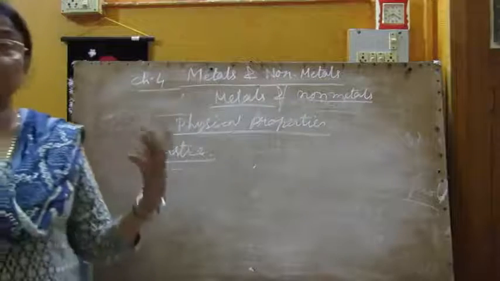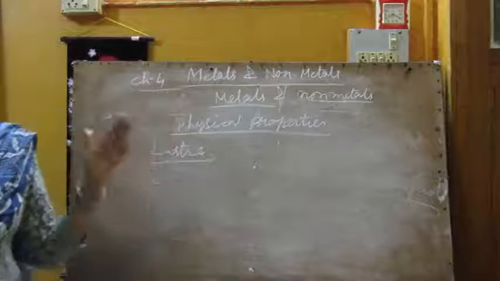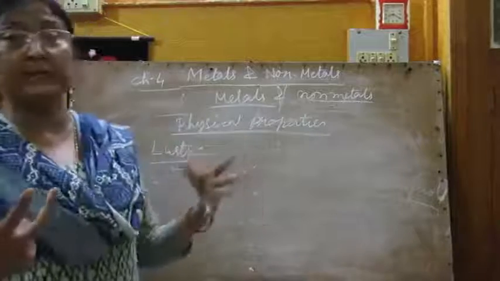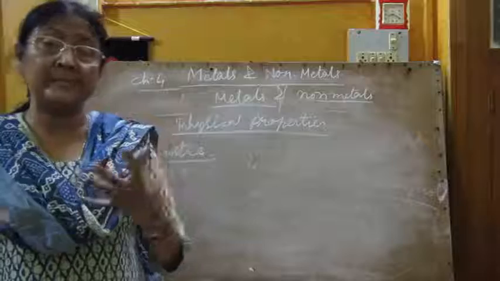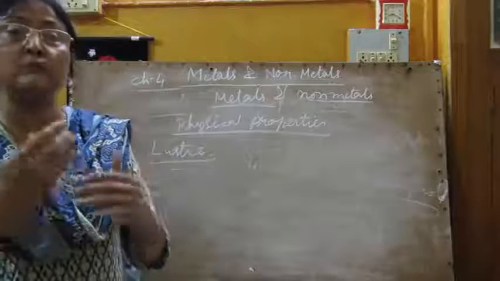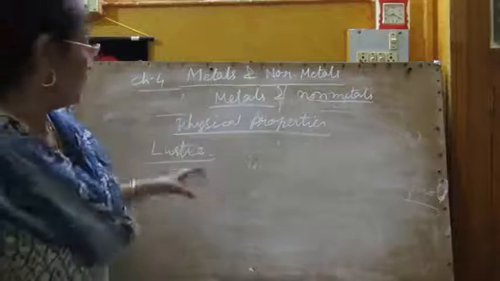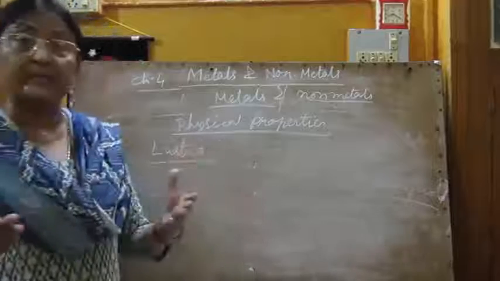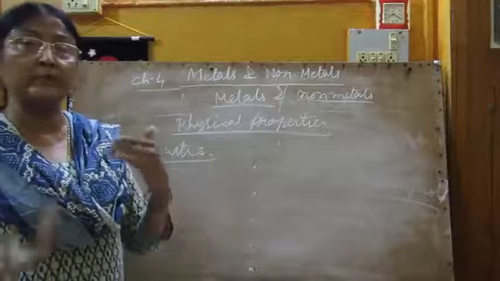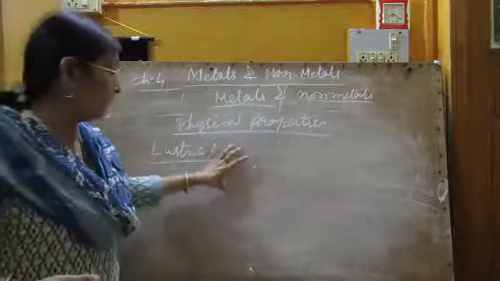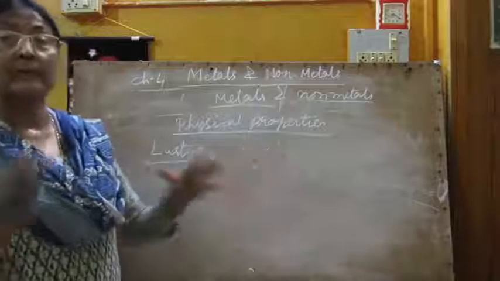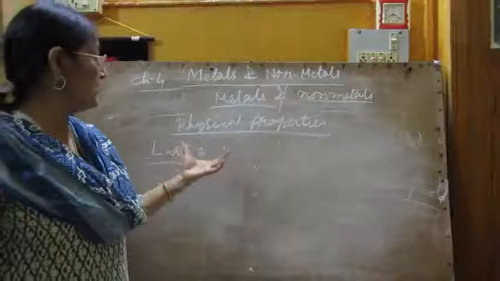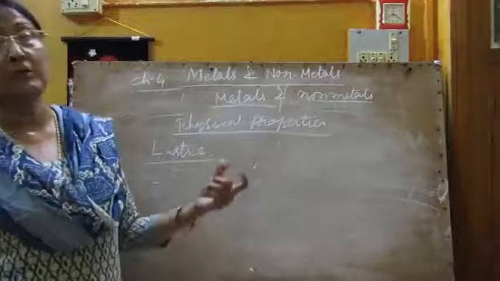There is nothing to say that gold, silver, aluminium, whatever else, they have too much brightness. Due to this brightness, we can use metals to make our jewelry. The property by which metals have brightness is called lustre.